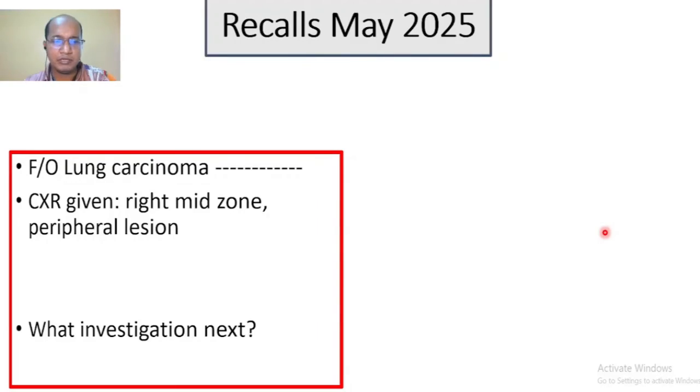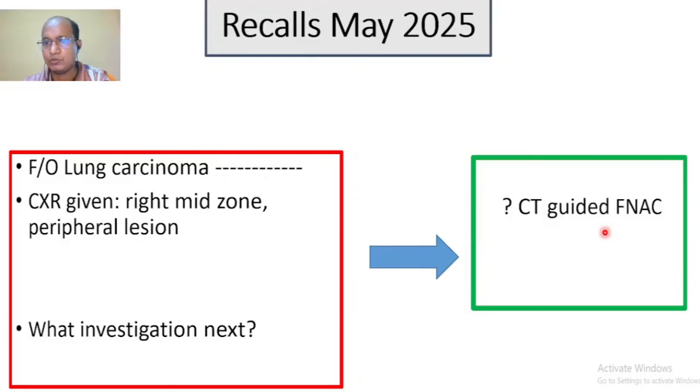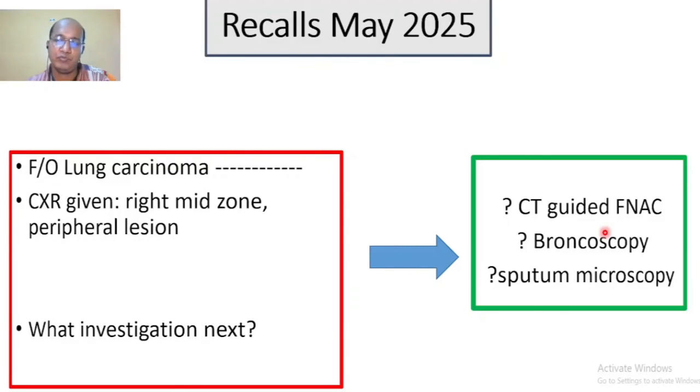So what investigation will you do next for this patient? X-ray already done. So what investigation will you do? Is it CT guided FNAC, bronchoscopy, or sputum microscopy? These three options were there. It's a tricky question, I think. So I went for the option CT guided FNAC, because it is a peripheral lesion.